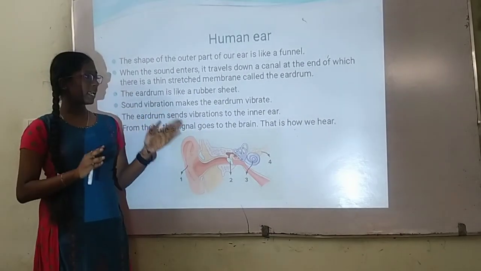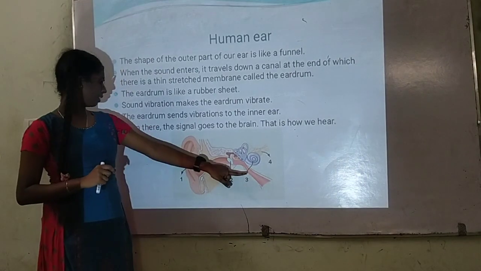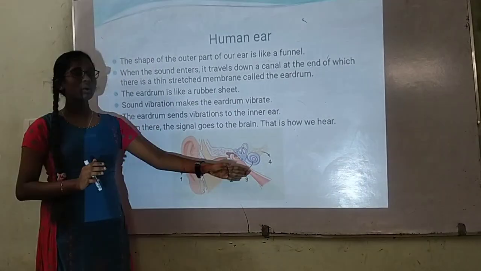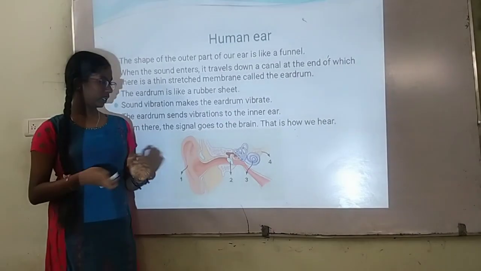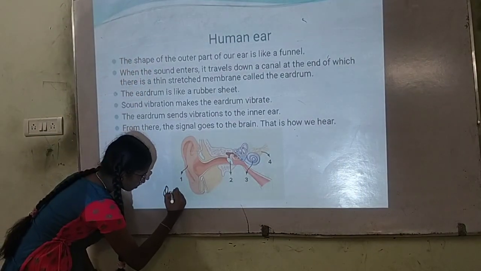Sound vibration makes the eardrum vibrate. The eardrum sends vibration into the inner ear. From there, the signal goes directly to the brain. That's how we hear. This part of the ear is called the outer ear.